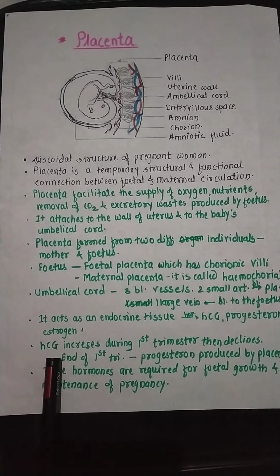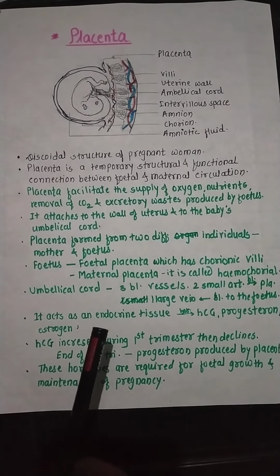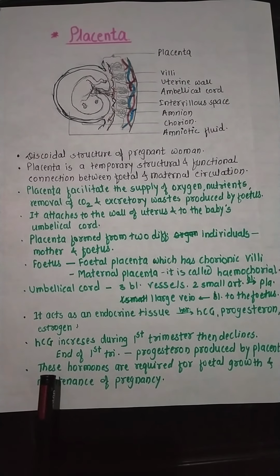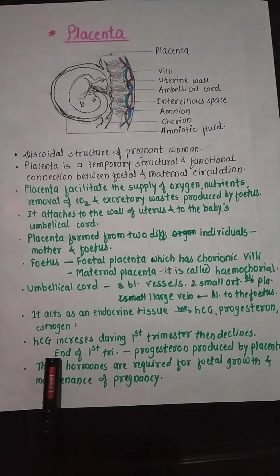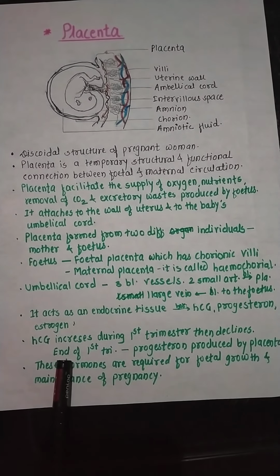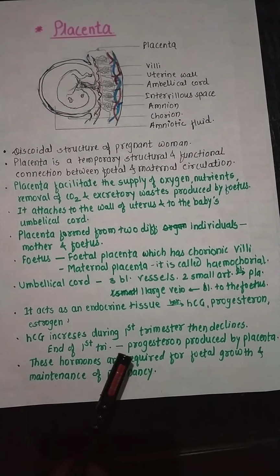Then HCG increases during the first trimester, that means the first 3 months of the pregnancy, and then its secretion declines. At the end of the first trimester, progesterone is produced by the placenta.